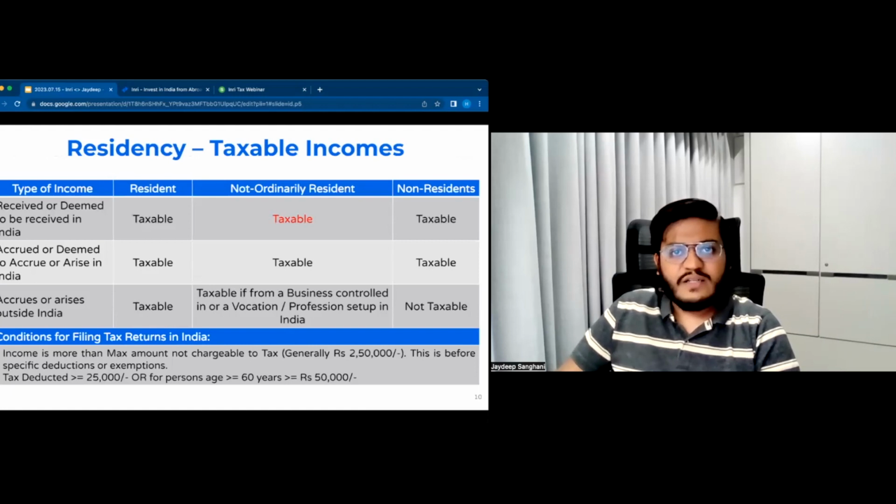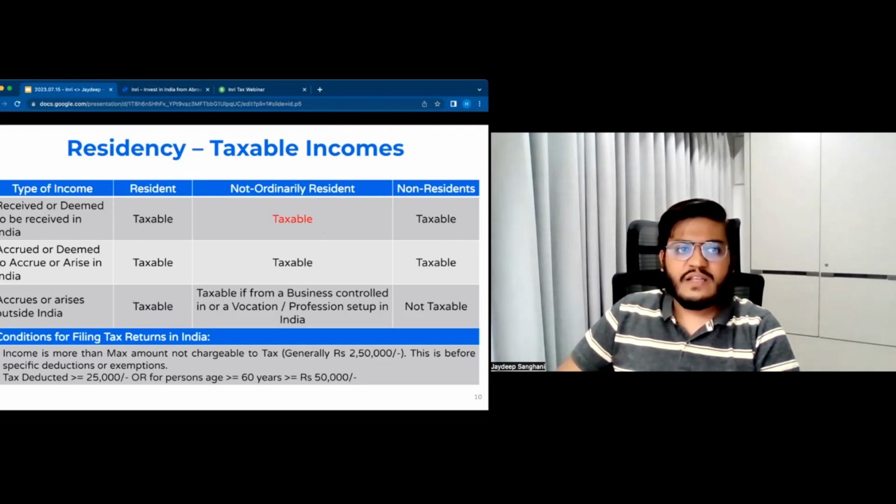That said, as I said, residential status determines what income is taxed in India. For residents, I mean ordinary residents, global income is taxed. Whether you earn it in India or in any other country, it is taxable in India. For non-residents, income that accrues outside India and is not received in India is not taxed in India. For not ordinary residents, that is the midway, income that accrues outside India is taxable in India only if the business or profession is set up in India.